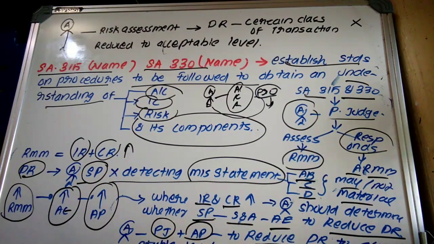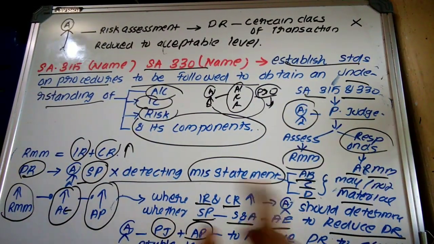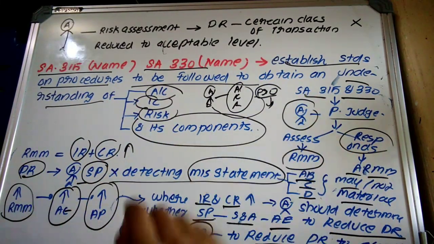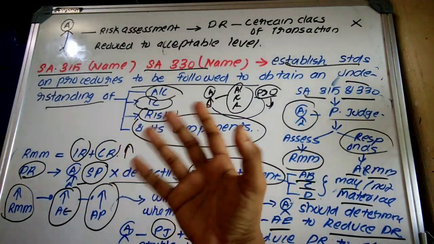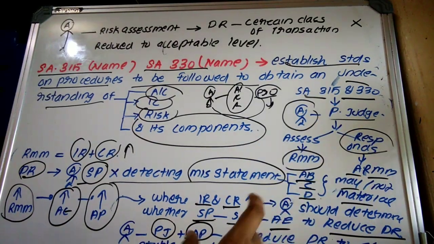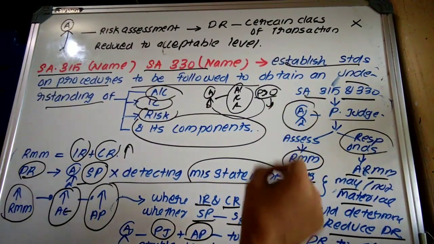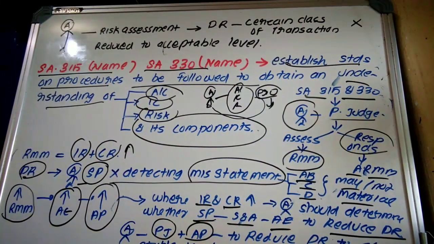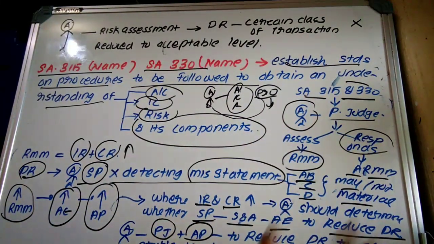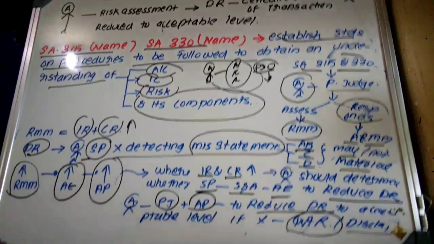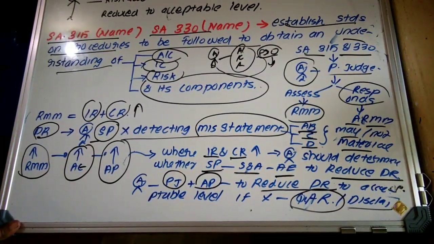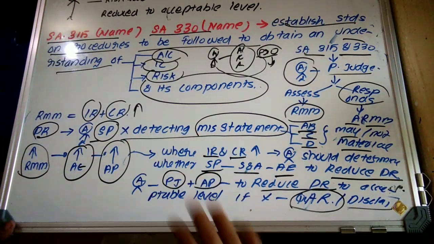Then the auditor should determine whether his substantive procedure is adequate to reduce the detection risk. Before that, explain what detection risk is and why detection risk arises. Then lastly, the auditor should use his professional judgment to apply audit procedure to reduce the detection risk. If the auditor is not in a position to reduce that detection risk even after applying adequate audit procedure, he may issue a qualification to the audit report or disclaim the audit report.